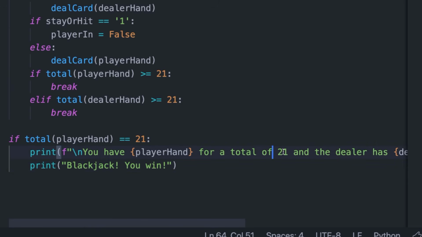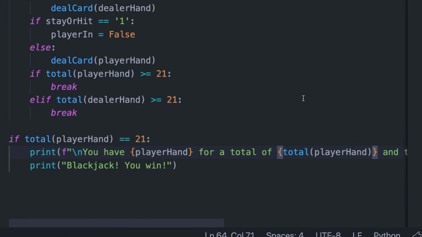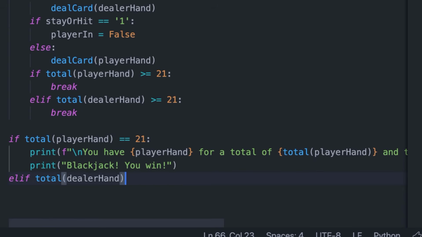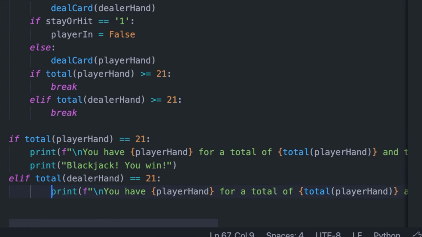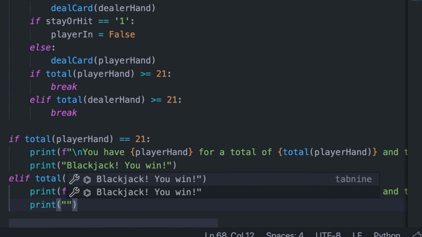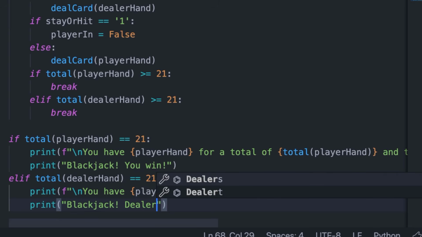Actually, what we're going to do here is I'm going to delete this, and then I'm just going to say total of player hand. Right, so now we can take this entire line and copy and paste it for the rest of the conditions. So now we can come down here and say elif total of dealer hand is equal to 21. Then we can print this, and then we can print, what should we print here? We can say blackjack again, dealer wins.